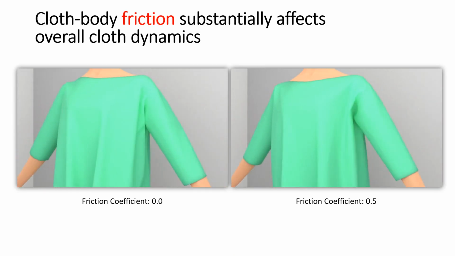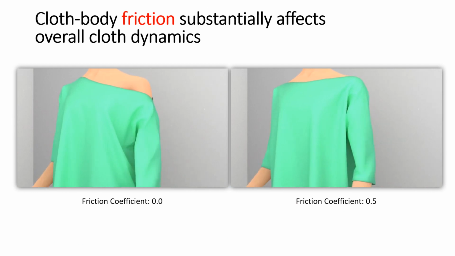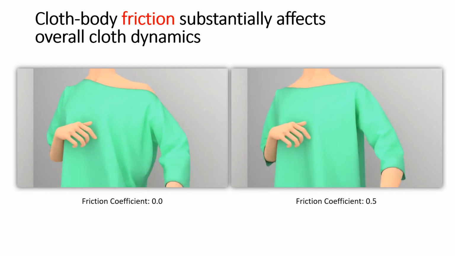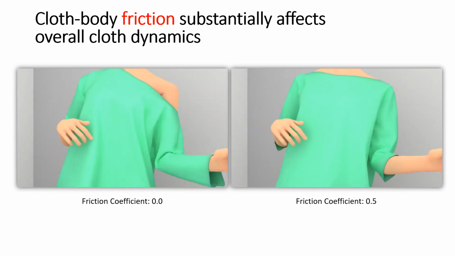The overall cloth dynamics are substantially affected by the choice of the friction coefficient. Here we can see that with a lower friction coefficient, on the left, the simulated shirt behaves quite differently than the one with a higher friction coefficient on the right, despite keeping other material parameters the same.